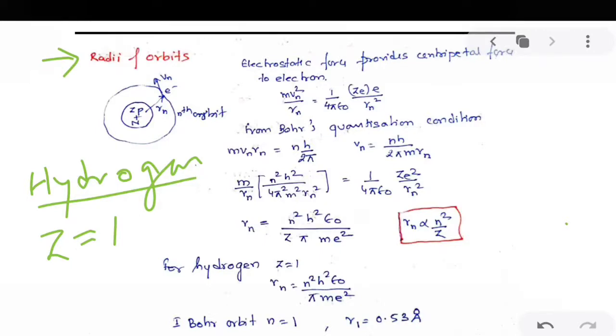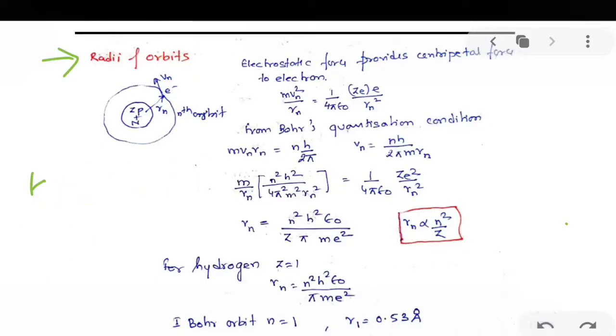For hydrogen-like atoms, we will take the atomic number as Z. Wherever we have to calculate for hydrogen, we will substitute Z equal to 1. I hope there is no confusion in this, because Bohr's model was given for the hydrogen atom only. But a question may be asked for other atoms also. So that is why we will take the atomic number as Z wherever required. Now let us calculate the radii of orbits for hydrogen-like atoms.